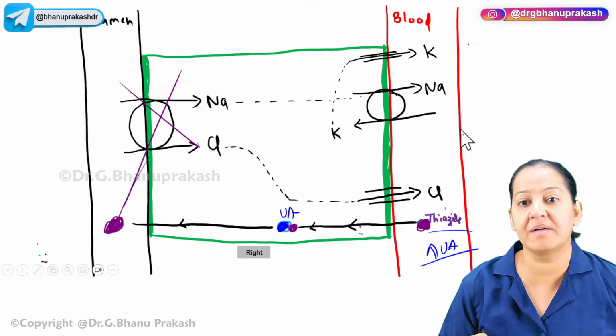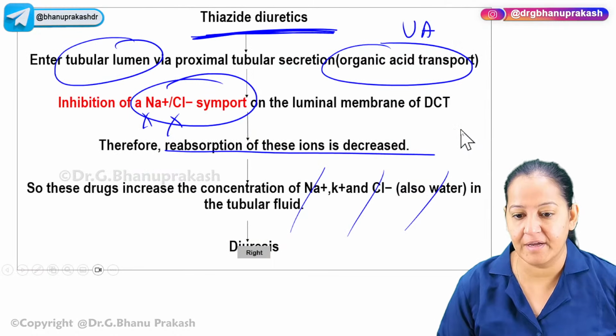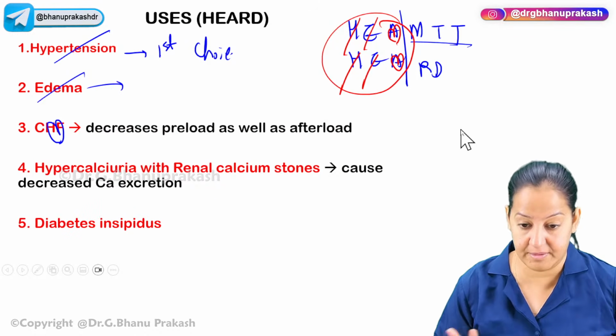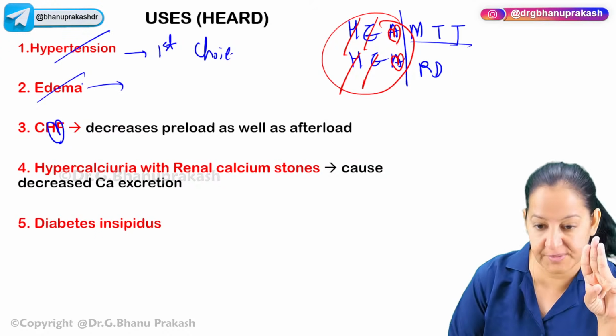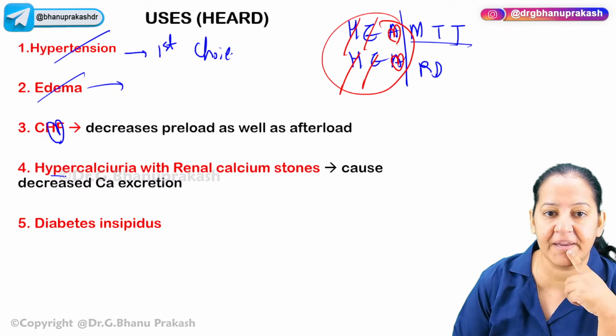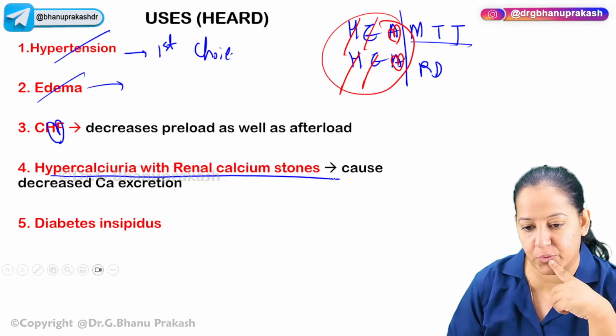So here calcium concentration is high. You are getting my point? That's why we are reversing the use. Here 3 uses are same. The 4th use is hypercalcemia with calcium stone.